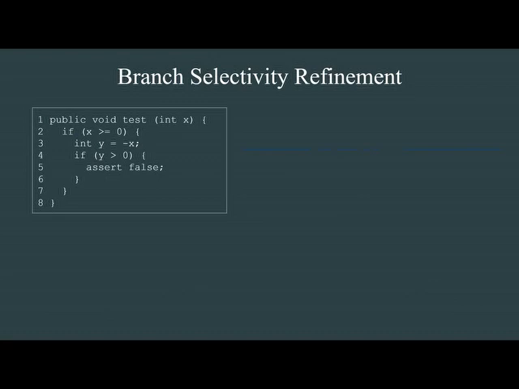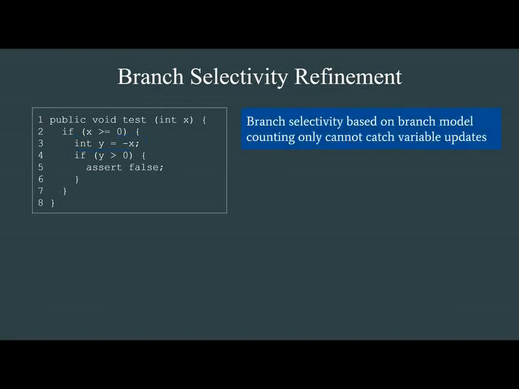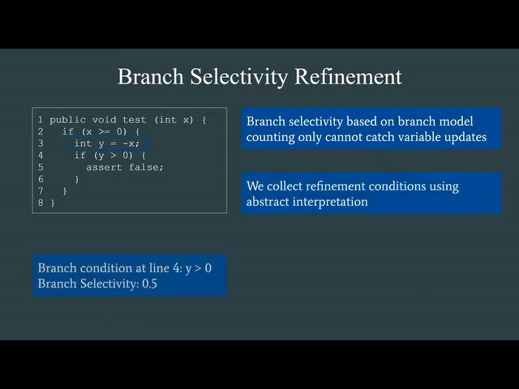Once we have this branch selectivity computed, we also apply some refinement. Branch selectivity based on branch model counting only cannot catch variable updates. We collect refinement conditions using abstract interpretation. If you consider the branch condition at line 4, it is y is greater than 0. That means all the positive values for y. And the branch selectivity we can compute is 0.5. But this is not actually representing the number of inputs that can pass through this branch condition at line 4.